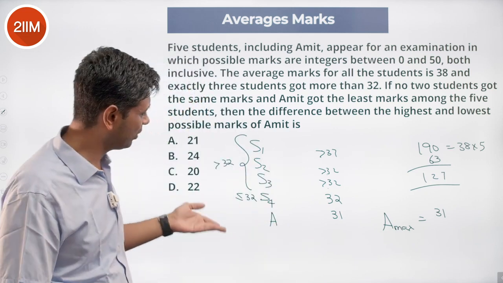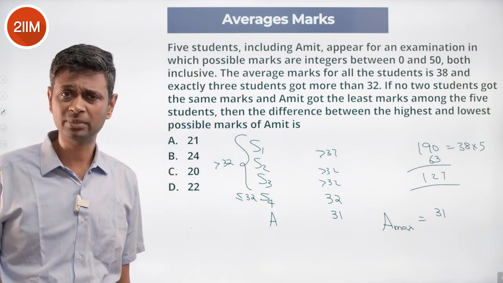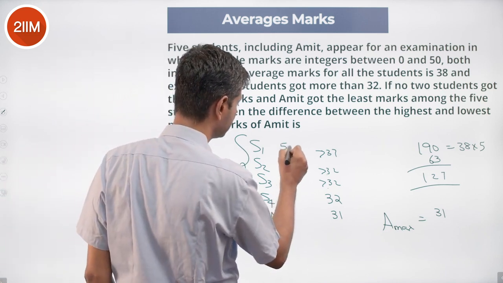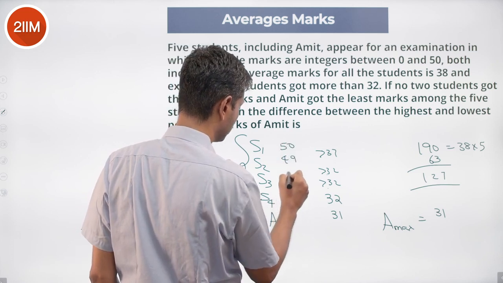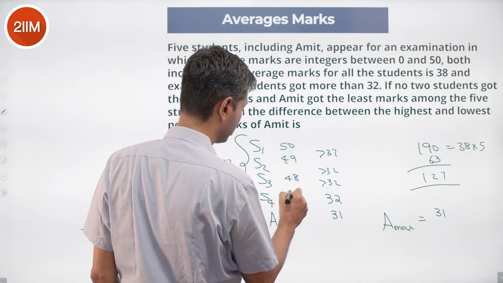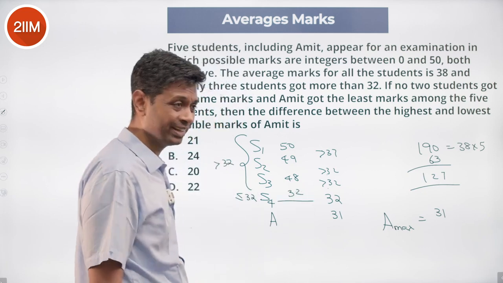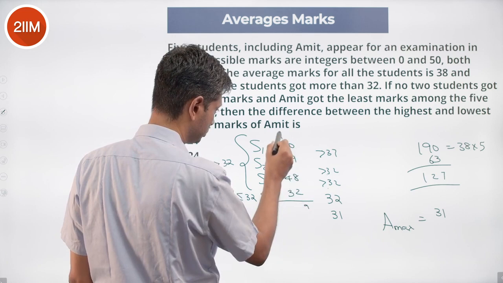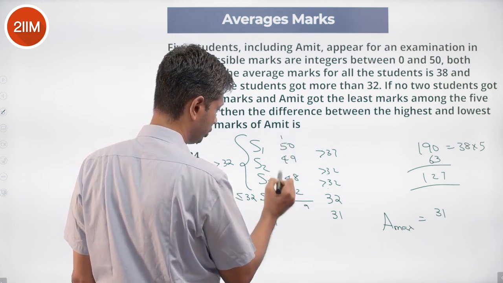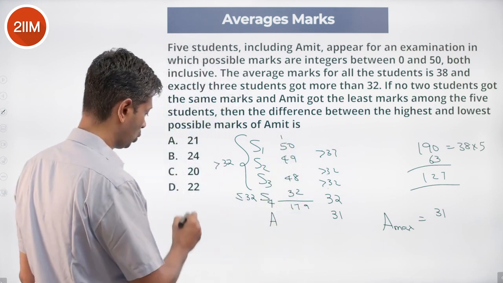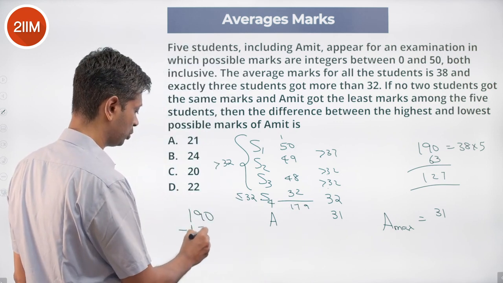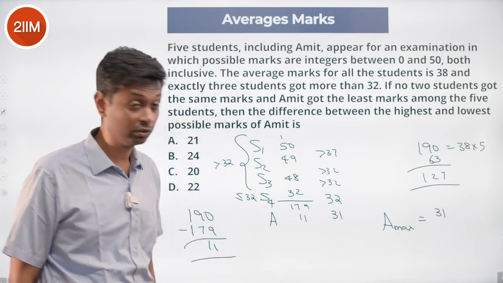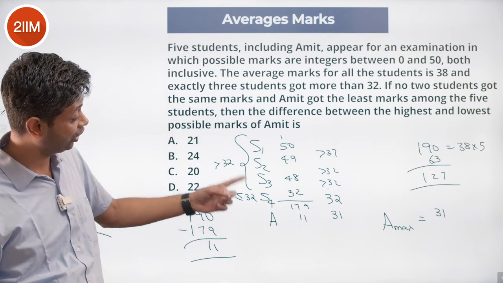Minimum. Amit has to be minimum. Everything else has to be maximum, as high as possible. So what do I put? I put this guy as 50. As 49. This guy as 48. And this guy as 32. Add everything up. 2 plus 8, 10, 19, 9, 1, 6 plus 4, 10, 14, 17, 179. Total is 190. These 4 fellows add up to 179. Amit will have 11. So I could have 50, 49, 48, 32, 11.